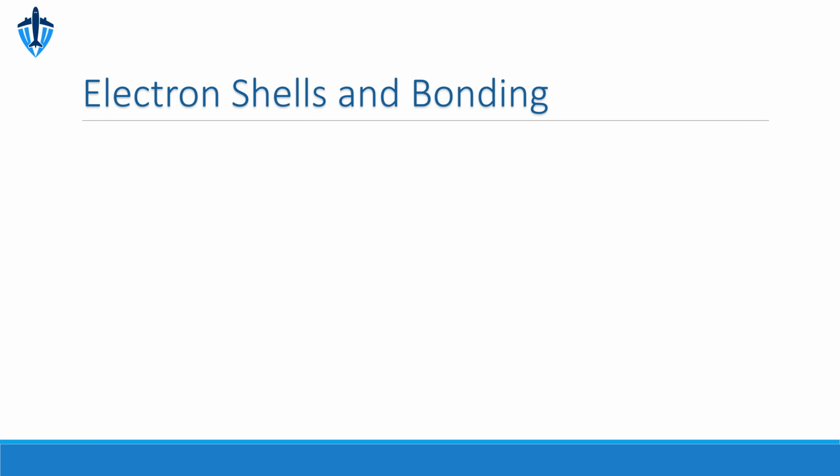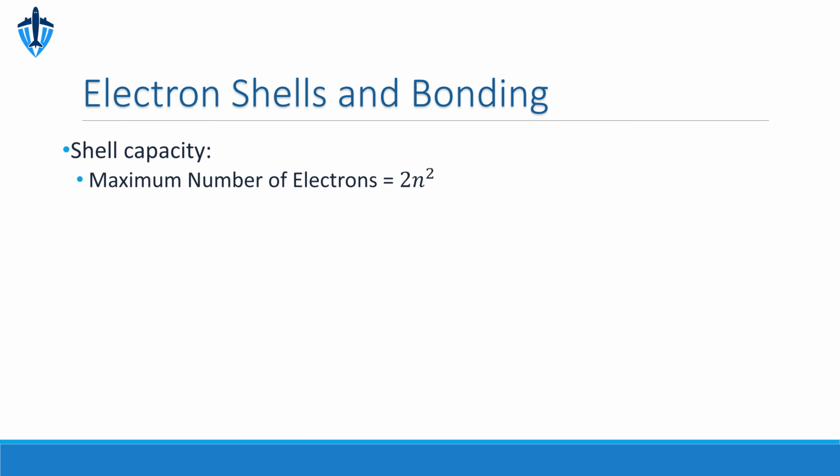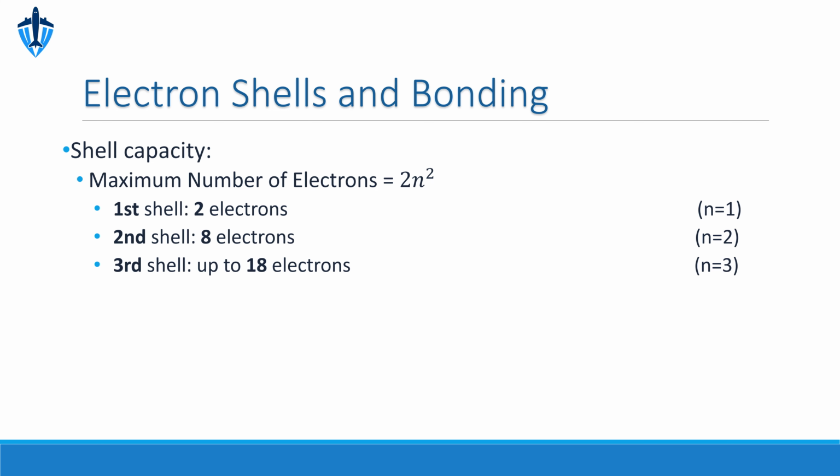These electrons organize themselves into layers called shells around the nucleus, and they fill these shells in a specific order. Each electron shell has a maximum capacity. We can calculate this using the formula 2n squared, where n represents the shell number. So, the first shell, closest to the nucleus, n equals 1, can hold a maximum of 2 electrons. The second shell, n equals 2, can hold up to 8 electrons. The third shell, n equals 3, has a maximum capacity of 18 electrons. And the fourth shell, n equals 4, can hold up to 32 electrons.